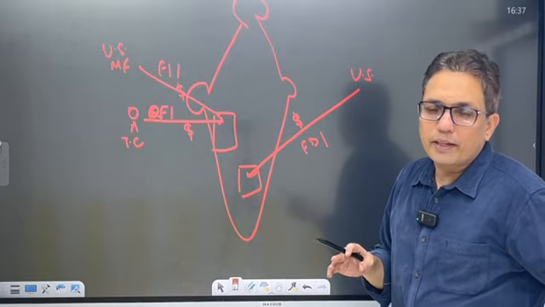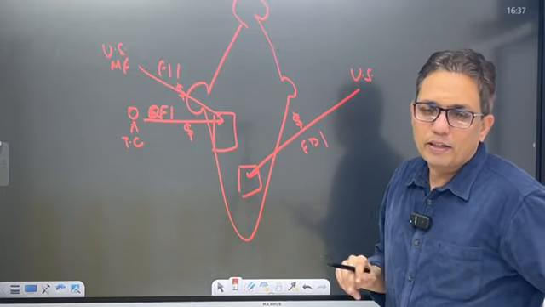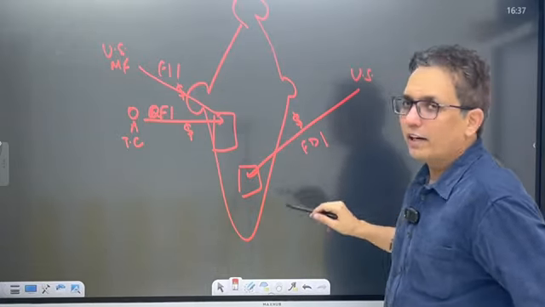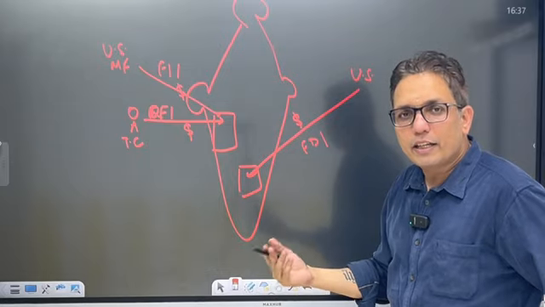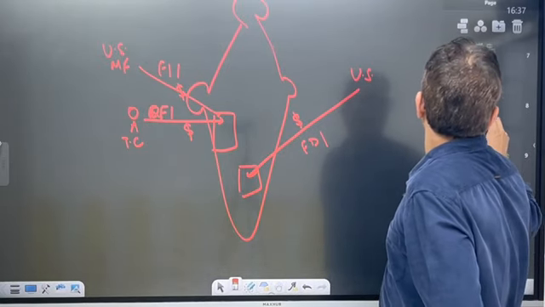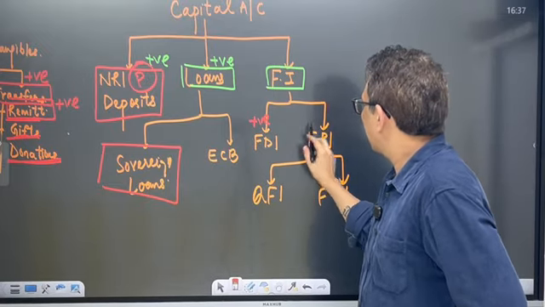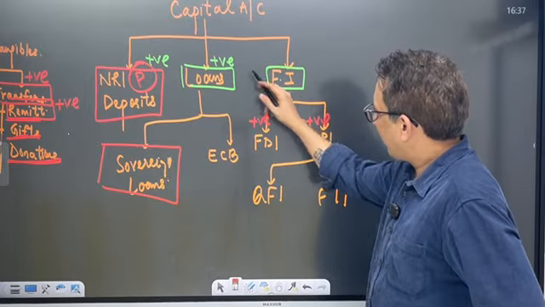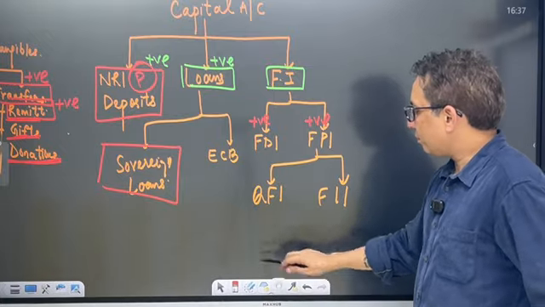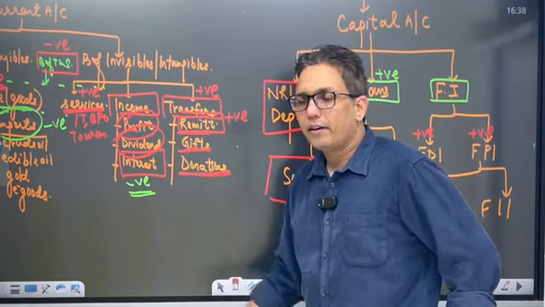So when I say foreign investment, I'm just talking about the investment part. I'm not talking about the return on investment. Okay? So FII, QFI, so basically FPI and FDI. We have more inflow of FDI, FPI. Therefore, for India's case, FDI is positive. FPI is also positive. As per earlier discussion, these two are also positive. But we are still left to discuss profit and dividend. Now I'll discuss it.